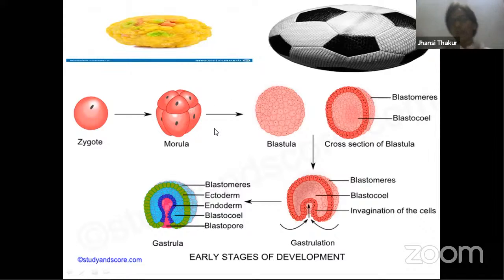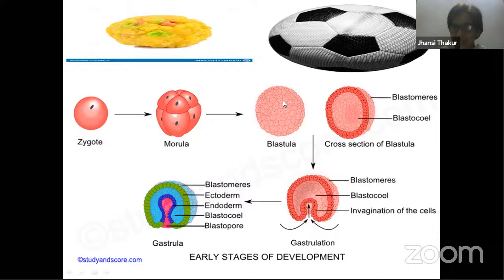Now I'm talking about embryonic development, how it takes place, how a multicellular organism is formed. That is, the embryo is formed from that single cell zygote. We are talking about the various steps, and a few of them are discussed here. So later on, all the cells of the morula come together and form one layer of cells. They get separated from each other and form one layer of cells, leaving space inside. There is now space created inside. The appearance of this single layered group of cells with space inside is called the blastula.